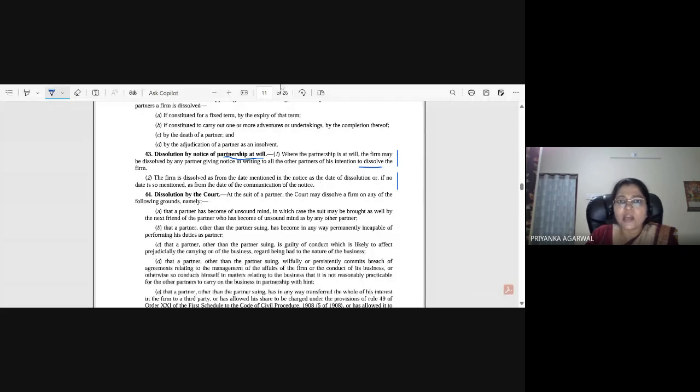What it is trying to say is that in case of partnership at will, if a partner wants to dissolve that partnership, he has to give notice to all the partners. And in the notice, if a particular date is mentioned as the date of dissolution, then that date will be considered the date of dissolution. But if no date is mentioned, then once all the partners have received the notice, the date on which the last partner received that notice will be the date of dissolution.